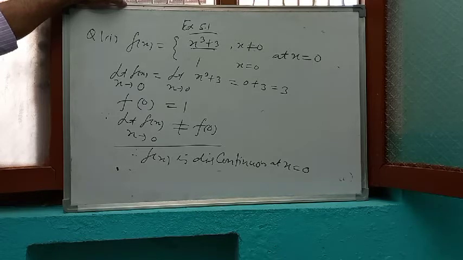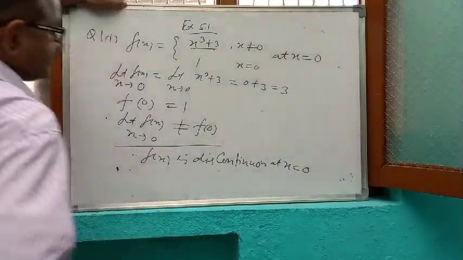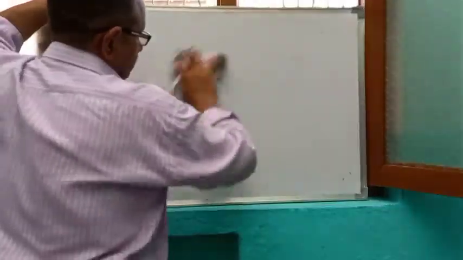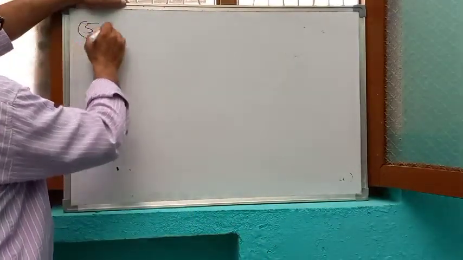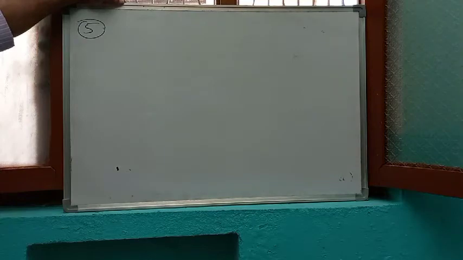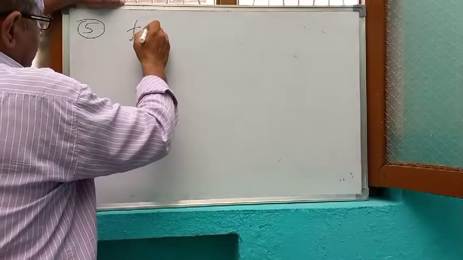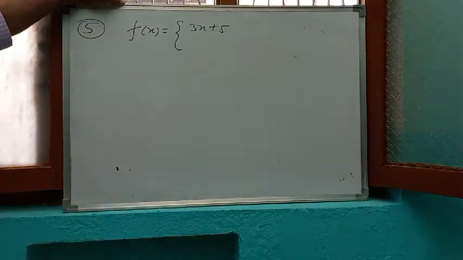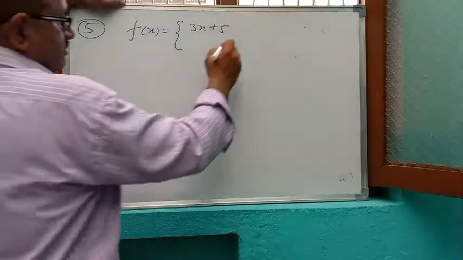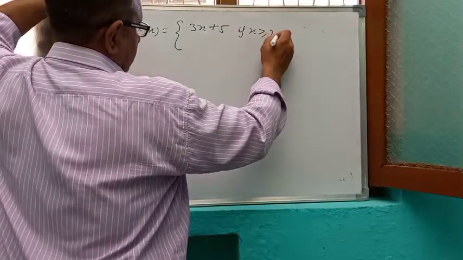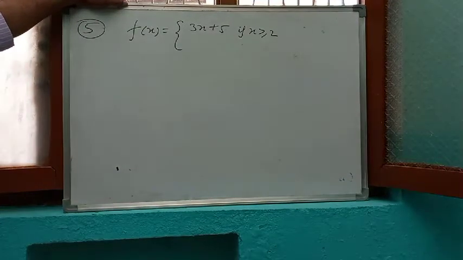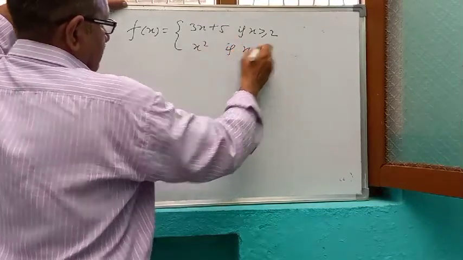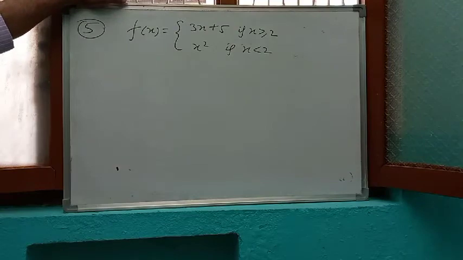Now see question number 5. Is the function f(x) defined as f(x) is equal to 3x plus 5 if x is greater than or equal to 2, and it is equal to x square if x is less than 2, continuous?